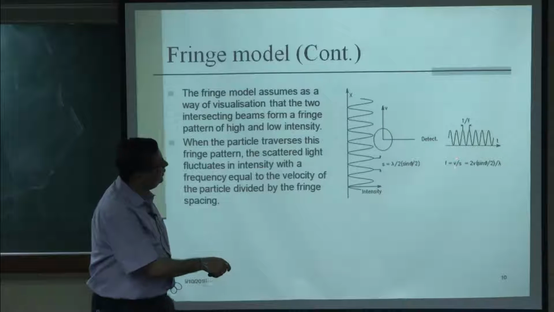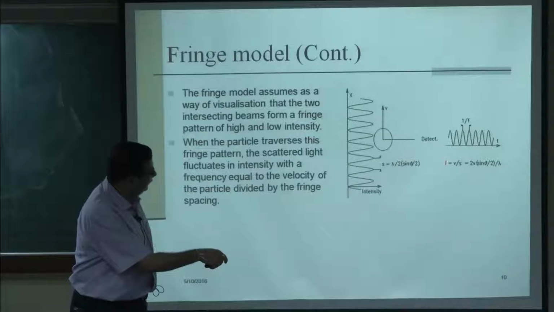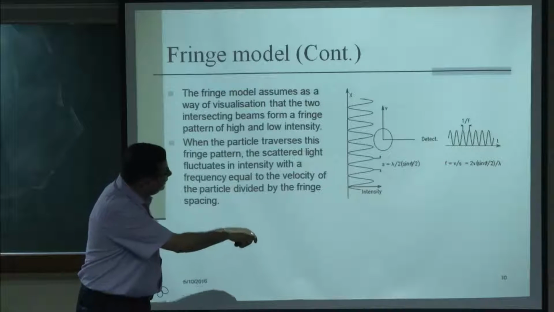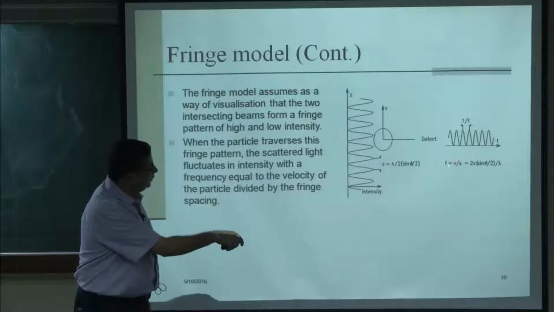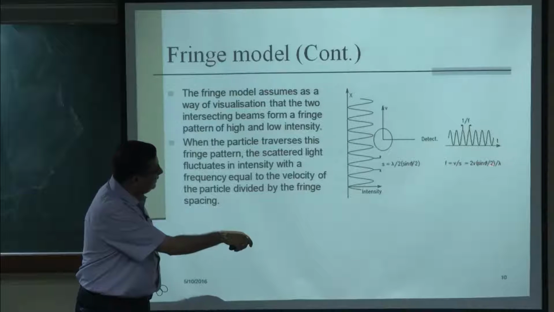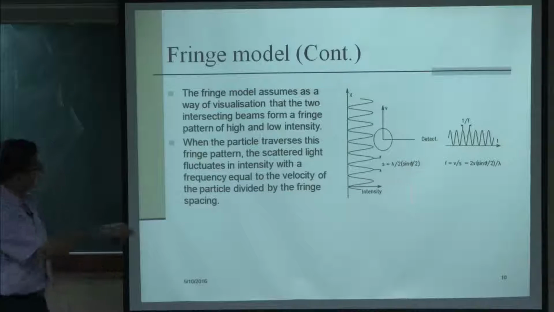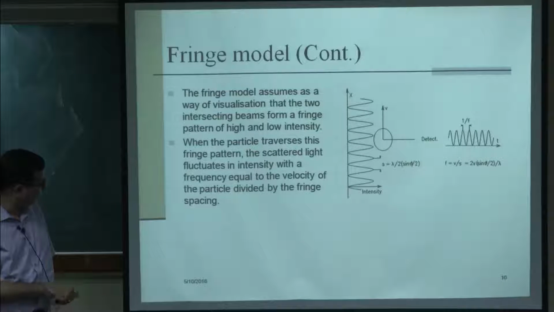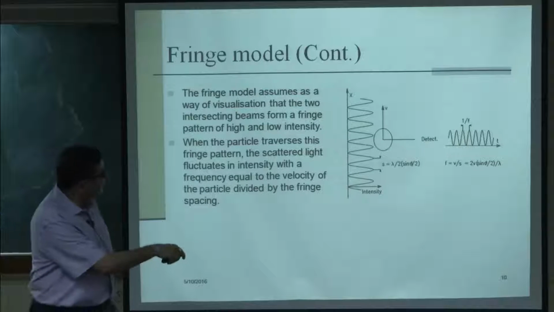Now, if the particle is moving with a velocity v and it has travelled a distance s, so therefore, the time it takes to travel from here to here is essentially the inverse of this frequency, right. Therefore, the frequency of this signal is essentially nothing but v by s, where v is the velocity and s is the spacing. So, therefore, the frequency is given by 2 v sin theta by 2 by lambda, and this frequency can be measured, because we are measuring this signal. We can analyze this signal, we can pass it through a spectrum analyzer, and the spectrum analyzer can give the frequency of this signal. So, this frequency can be directly measured.